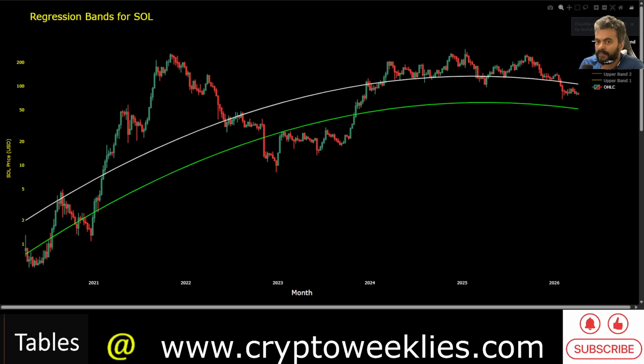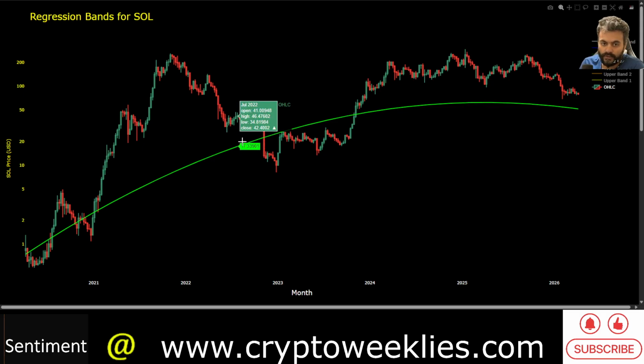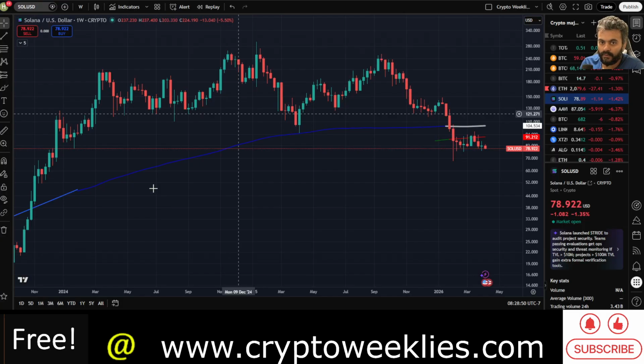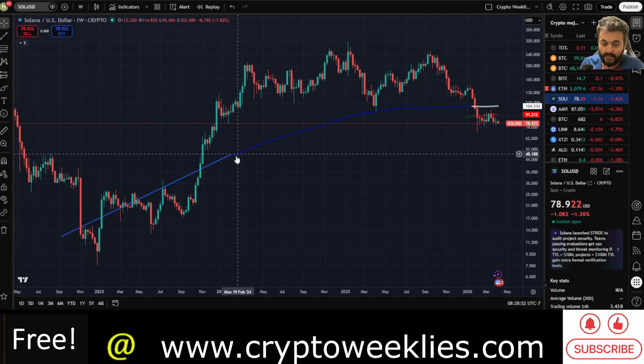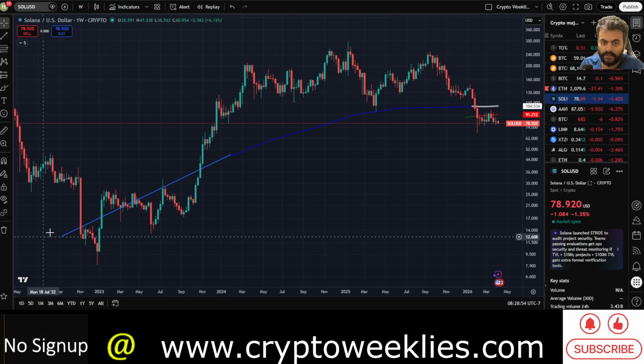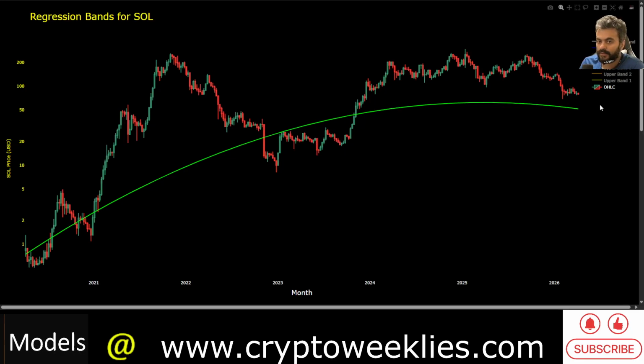Anytime the price goes one standard deviation residual below that fair value, that's when the accumulation zone for Sol typically begins. This aligns well with the drawn back 200-week simple moving average, where you can see that the blue line over here is typically closer to that green line.